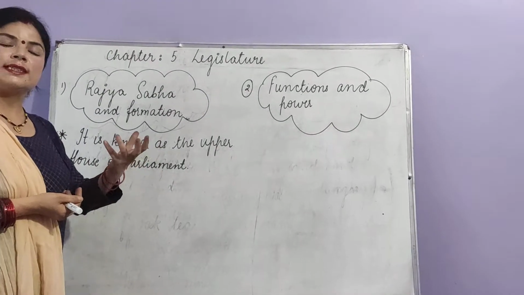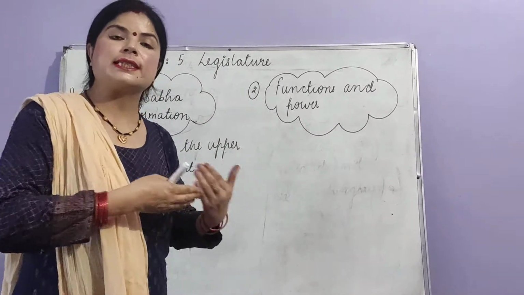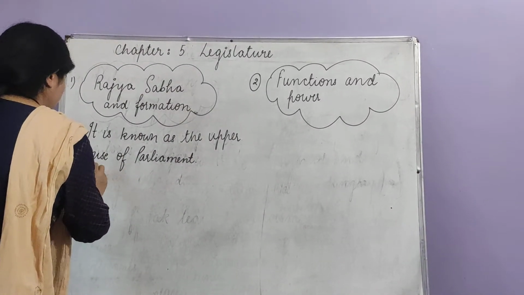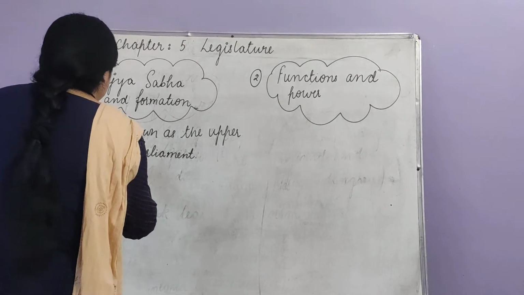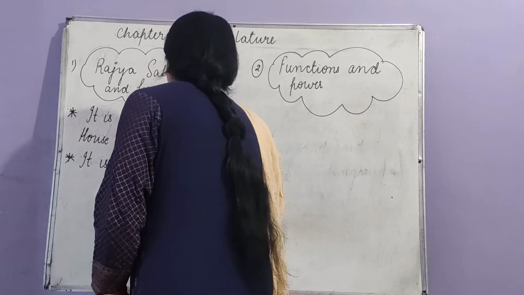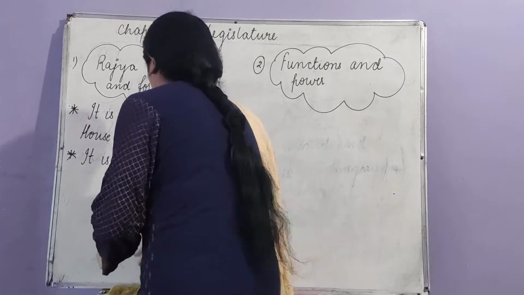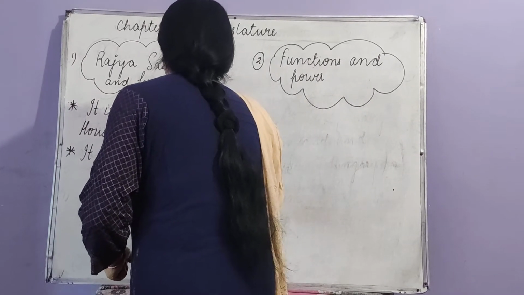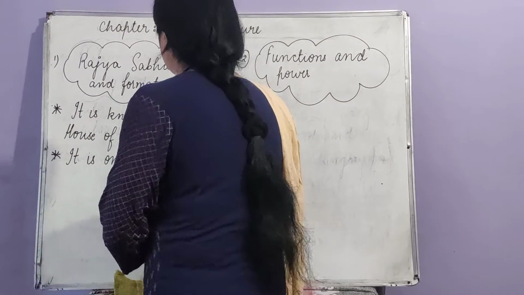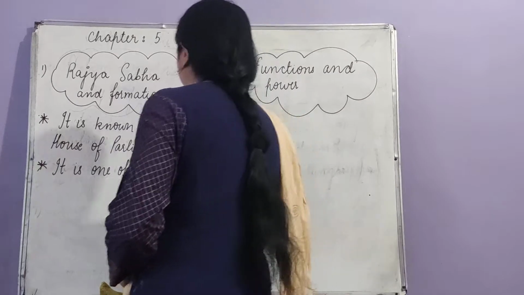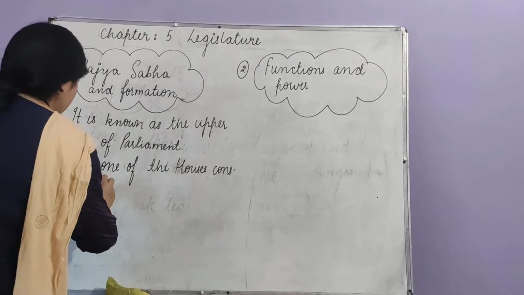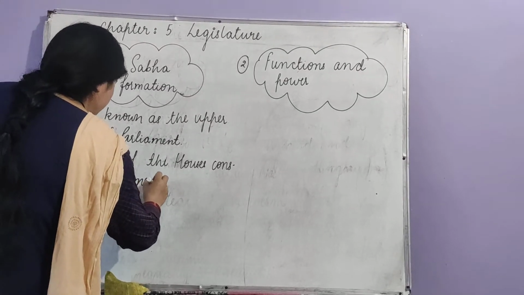Now we are moving towards the process of its formation, how it can be formed. It is one of the houses which consists of 250 members.